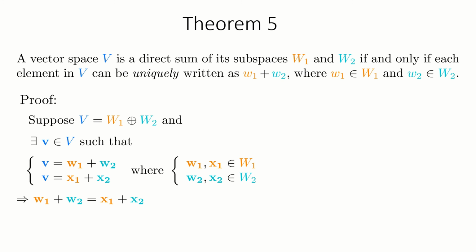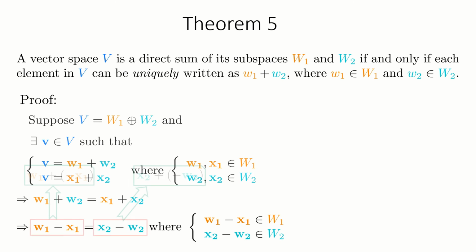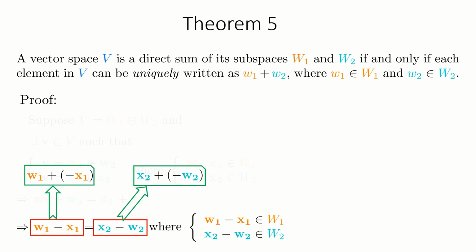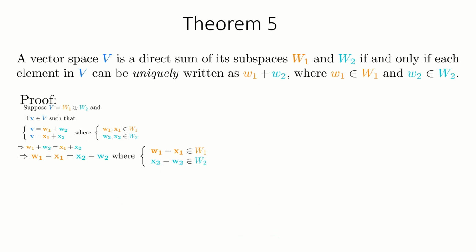By adding the inverse of x1 and the inverse of w2 on both sides, we have the equation. Here the statement w1 minus x1 means w1 plus the inverse of the vector x1. w1 minus x1 is a short way of writing the addition of a vector with the inverse of a vector. Since the vectors w1 and minus x1 belong to the subspace W1 and the vectors x2 and minus w2 belong to the subspace W2, w1 minus x1 again belongs to the subspace W1 and x2 minus w2 belongs to W2. Now both vectors are equal and belong to two different subspaces. Therefore they also belong to the intersection of the subspaces.